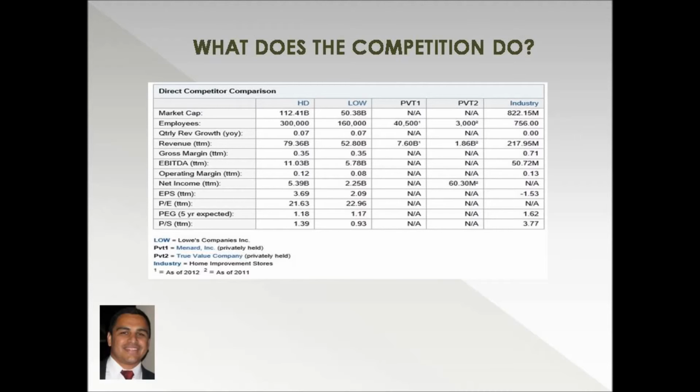What does the competition do? In assessing the overall competitor landscape for Home Depot and Lowe's, we have the Menard Inc. Group and True Value Company that are both privately held. Privately held companies are more difficult to assess since most of their information is not readily available. We do, however, find that the revenue for both Menard and True Value are significantly lower than Home Depot and Lowe's, with the Menard Group coming in at $7.6 billion in revenue and True Value coming in at $1.86 billion.